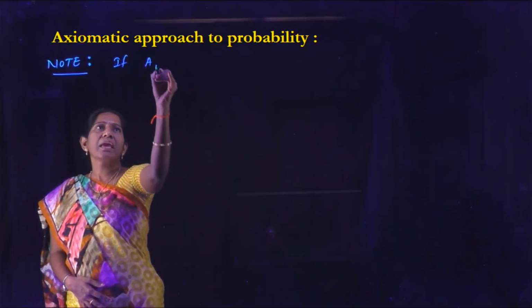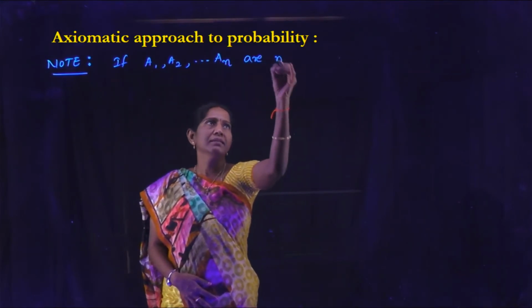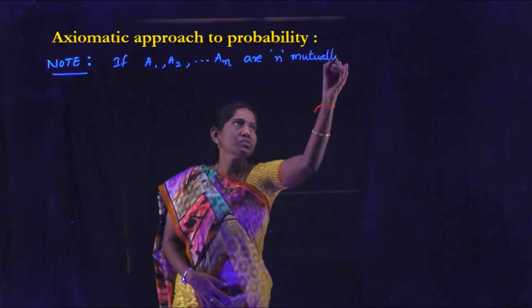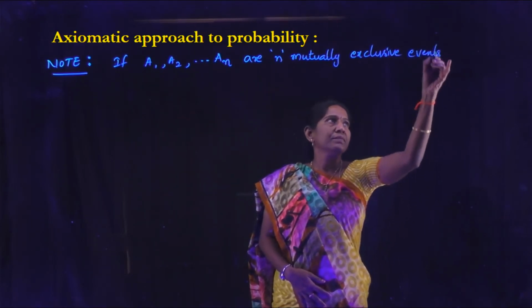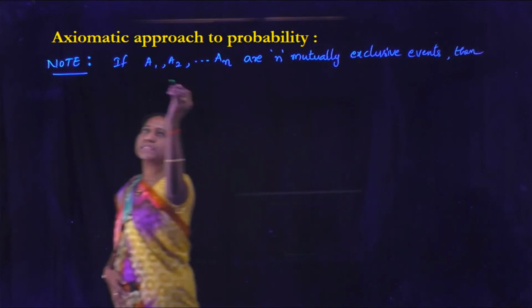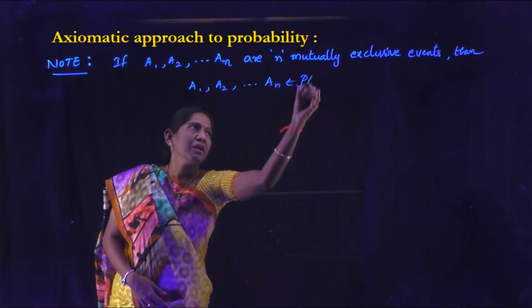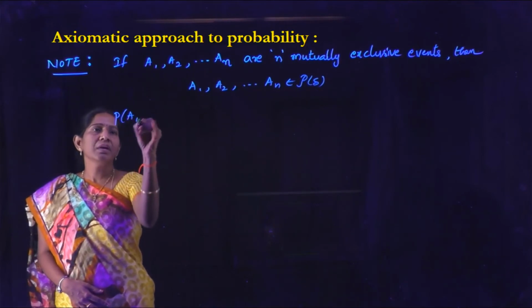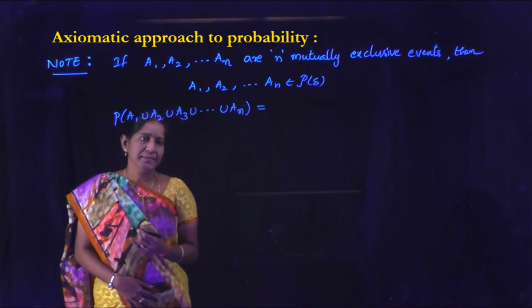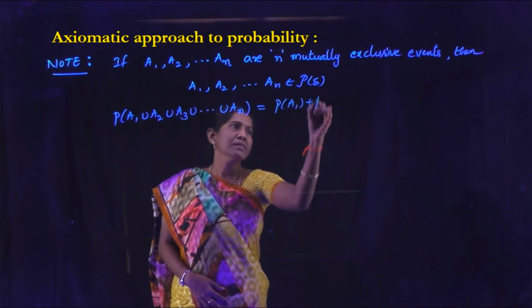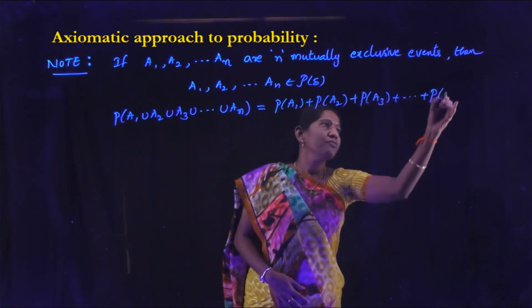If A1, A2 and so on An are n mutually exclusive events, and these A1, A2 and so on An belong to P of S, then P of A1 union A2 union A3 and so on union An is P of A1 plus P of A2 plus P of A3 and so on plus P of An.